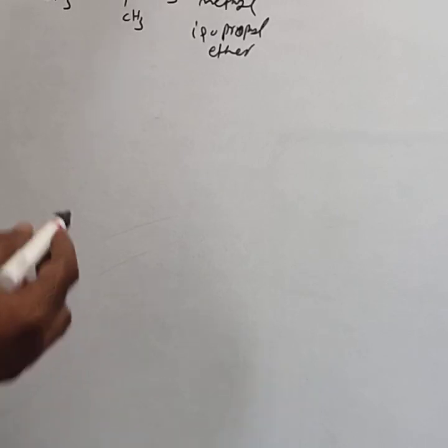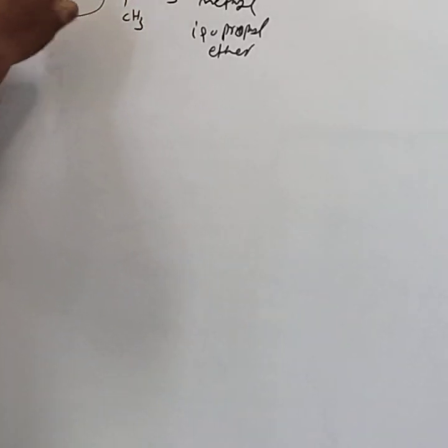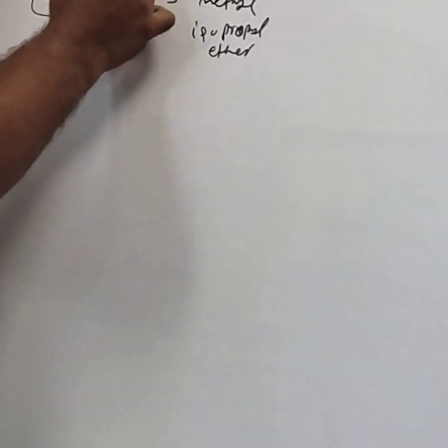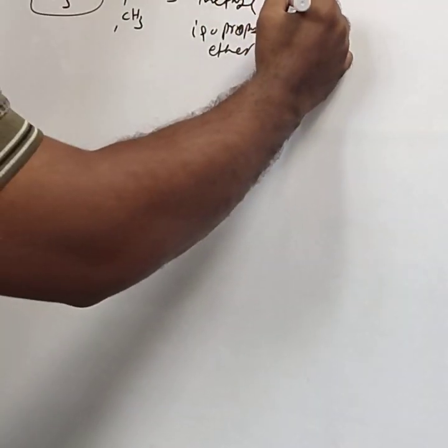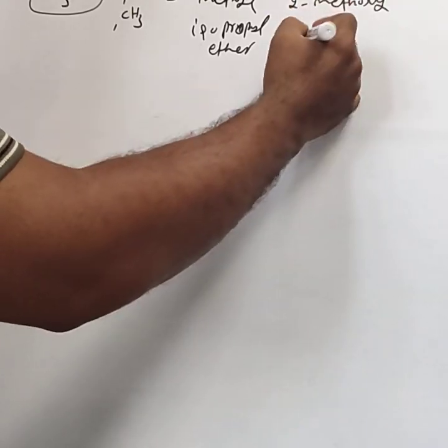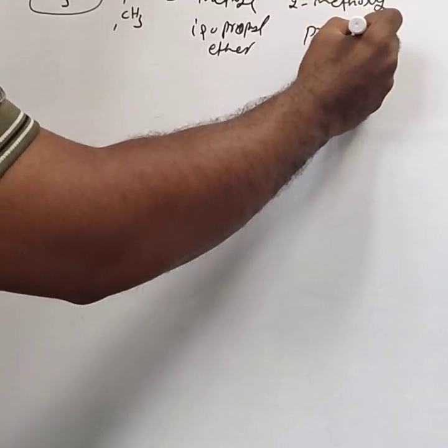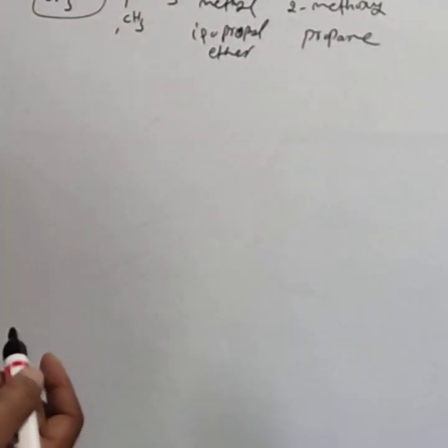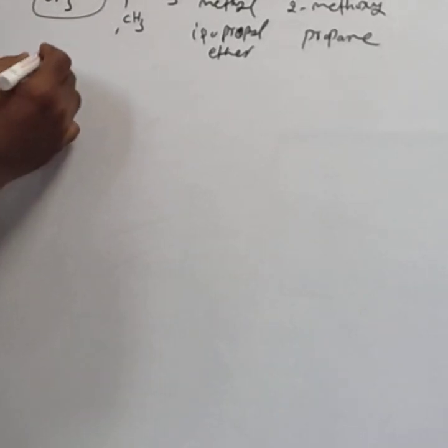Then the IUPAC name: this is the alkoxy, and the alkoxy is at the second position. Hence 2-methoxypropane.